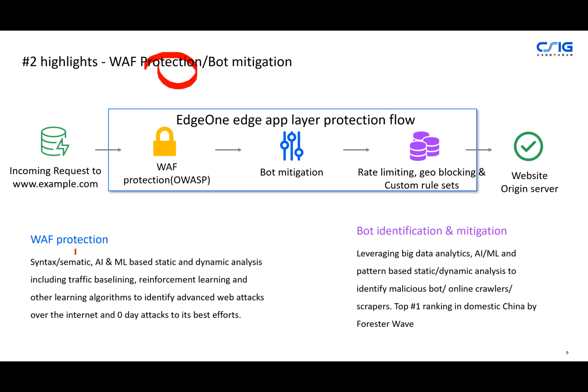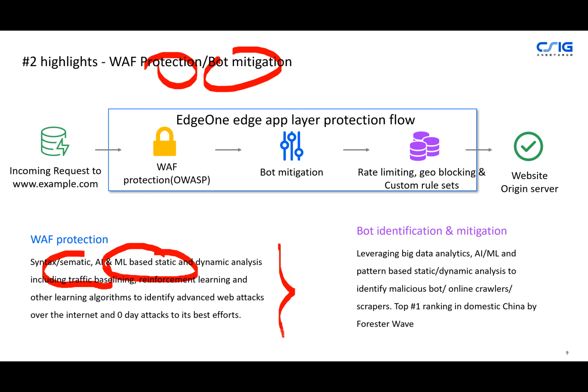And in terms of the WAF protection and also the bot mitigation, we are not just leveraging syntax or semantic based detection, but also AI machine learning for static and dynamic analysis, and different types of machine learning like supervised learning to find those outliers, and also reinforcement learning to constantly improve the efficacy. We also leverage reinforcement learning and unsupervised learning to try our best to detect zero-day attacks. No 100% guarantee, but it's a relatively high efficacy, I think.